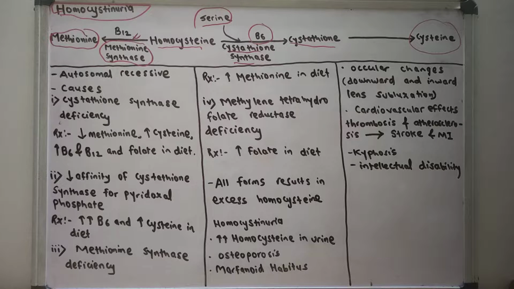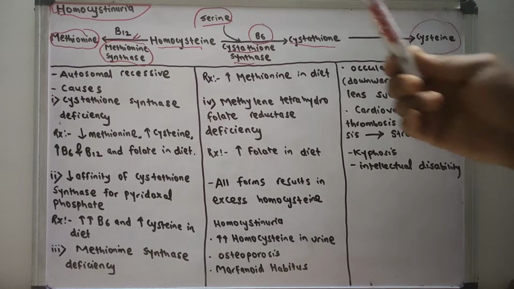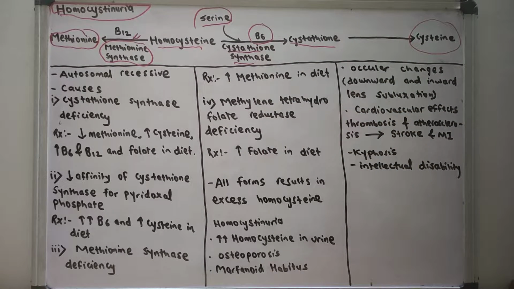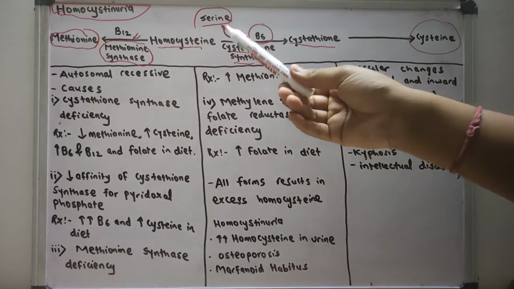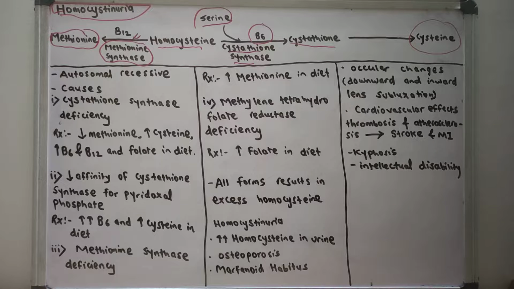Now what is homocystinuria? Homocystinuria is a metabolic disorder that constitutes an excessive amount of homocysteine in our body, which results in excess excretion of homocysteine in the urine. That means we have a deficiency of either methionine synthase or cystathionine synthase. The enzyme metabolizing the homocysteine is deficient or absent.